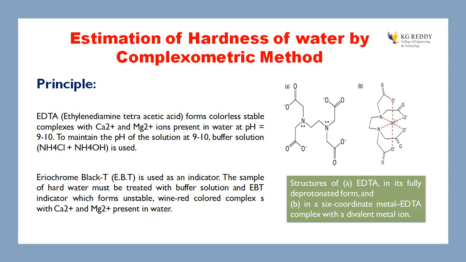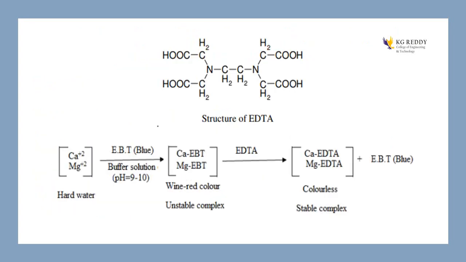When you add the EBT indicator, it binds to the calcium and magnesium. Then when you titrate against EDTA, the EDTA combines with the calcium and magnesium ions of the hardness of water. Then the EBT indicator becomes free. That free EBT gives a steel blue color, right? This is the principle of the EDTA method.